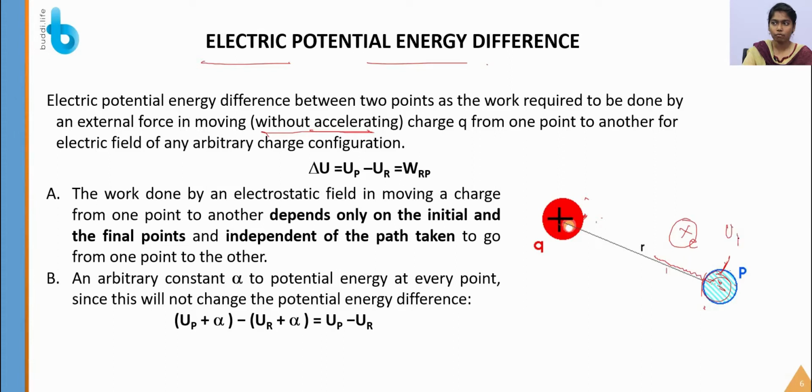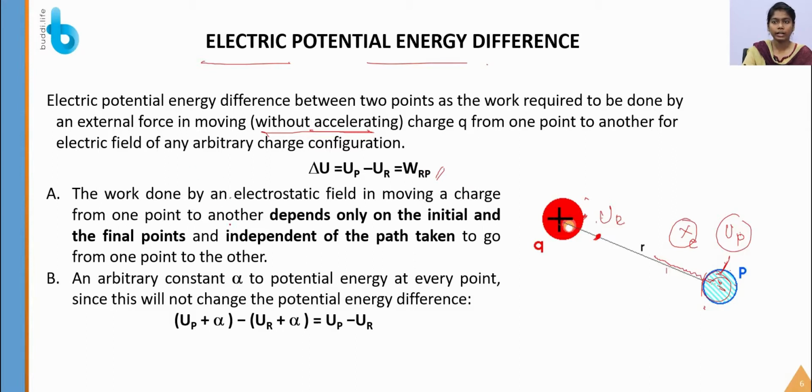Here the potential energy at P is lesser than at R. Say R is the other point where the charge is placed, so that UP minus UR is equal to WRP, the work done by moving the charge from R to P.